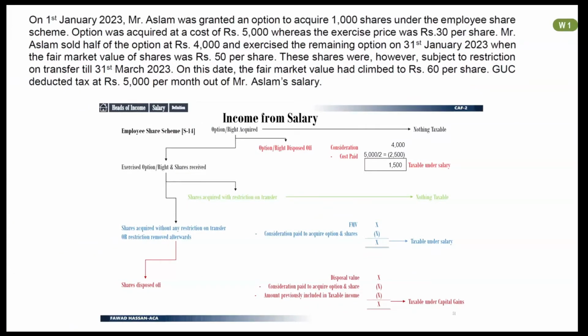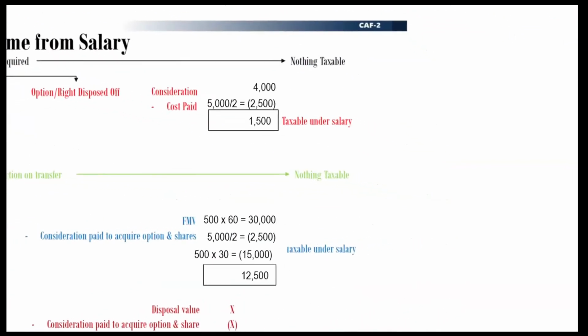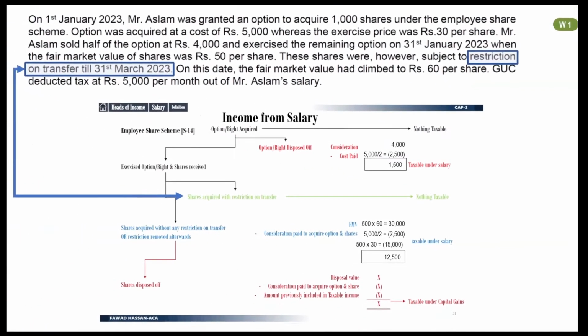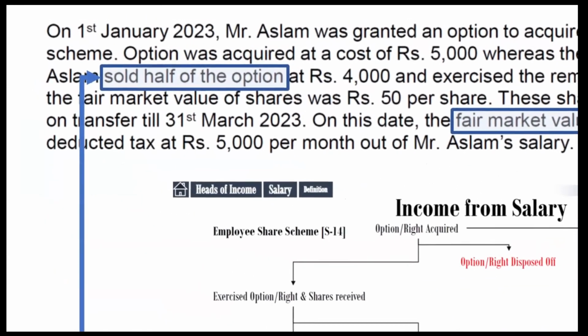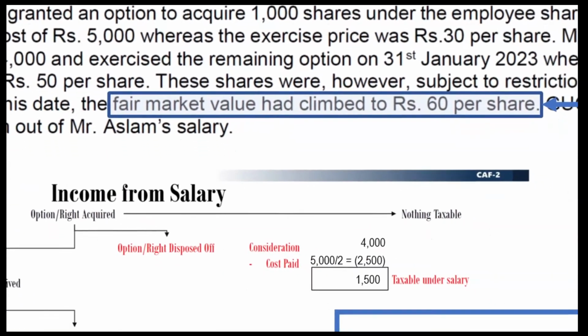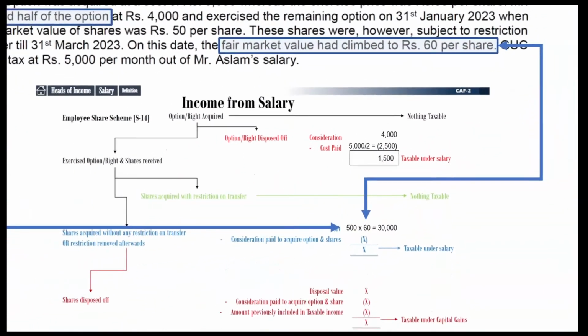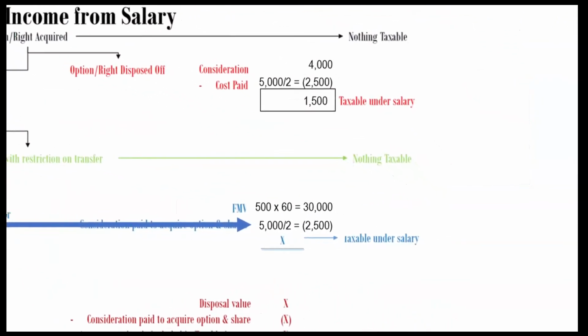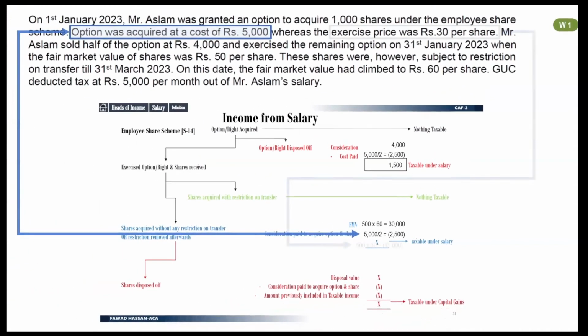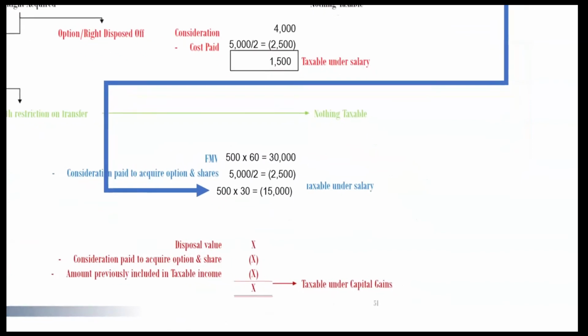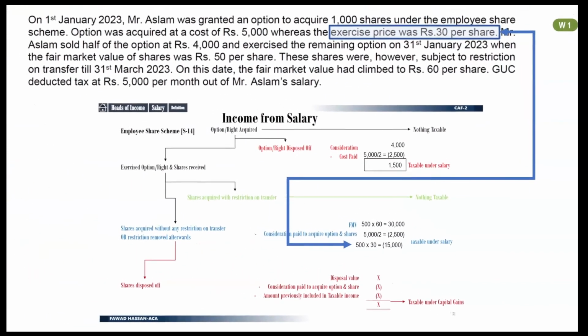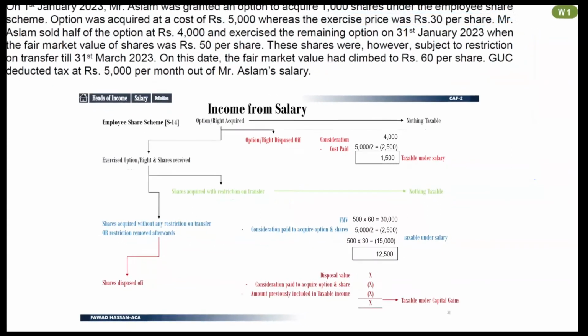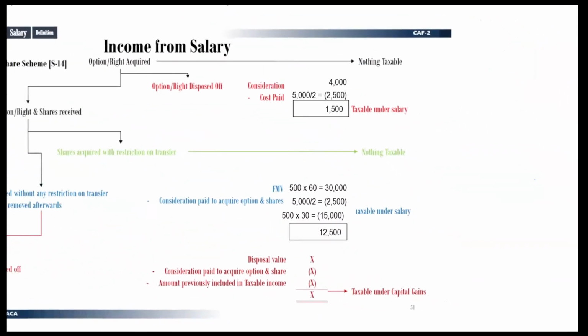At the time when options were exercised, there was a restriction on transfer of shares till March 31st, therefore nothing will be included in taxable income. When restriction on transfer of shares was removed, shares had a market price of rupees 60 per share. So total market value comes to rupees 30,000. Consideration paid to acquire options is rupees 2,500. Simply divide total cost of 5,000 by 2. Cost of shares is its exercise price, which is 30 per share. Make its total. Amount of rupees 12,500 will be taxable under salary income. Mention both of these figures in your working.